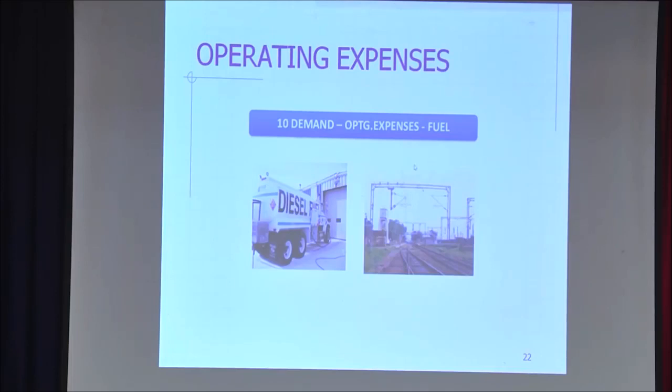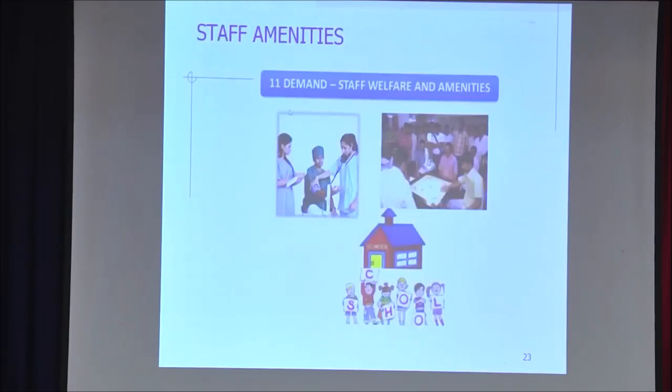Once the carriage, wagons and all are there, they have to run, so it requires electricity, it requires HSD, and earlier there was steam, which has now no more trains with steam. So this will come under demand number 10. We are finished with the operating expenditure.